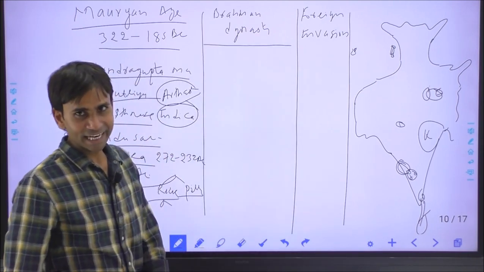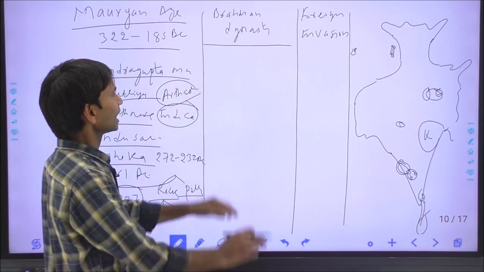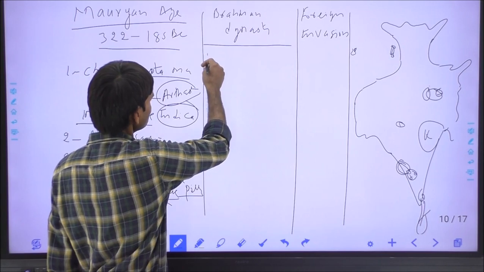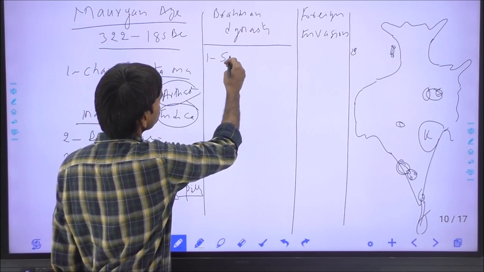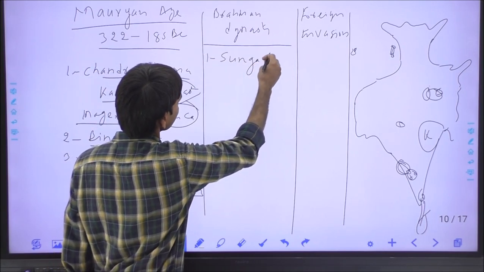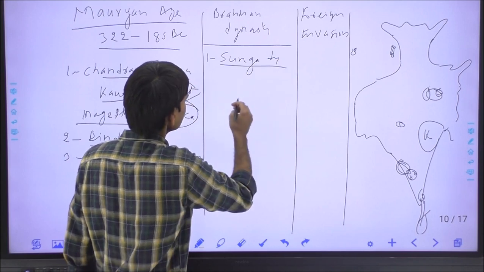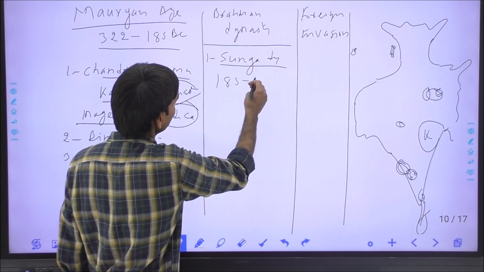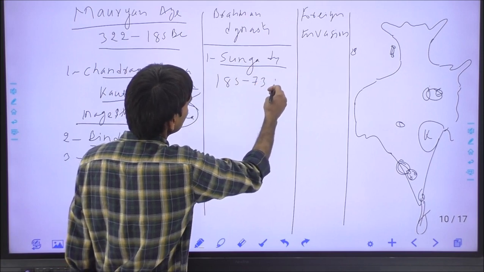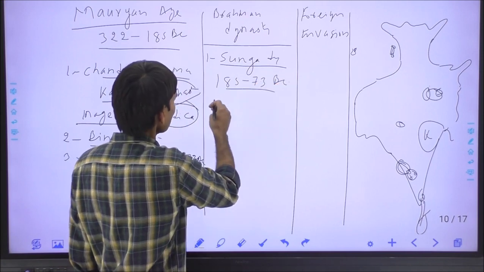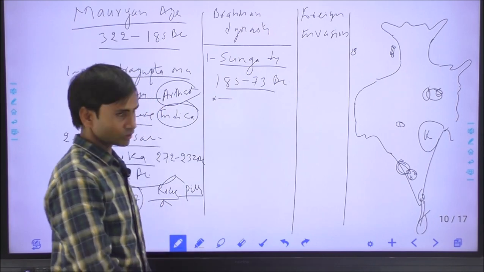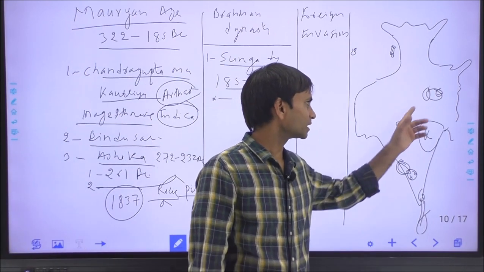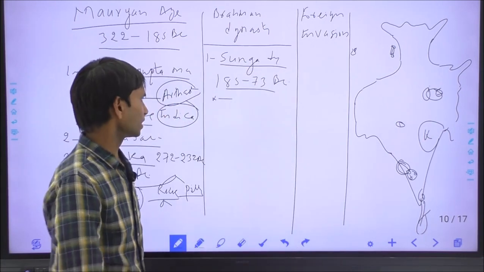After the Mauryan age, 3 Brahmanical dynasties ruled over Magadha or India. The first Brahmanical dynasty was the Sunga dynasty, Sunga Vansh, and they ruled from 185 to 73 BC. Pushyamitra Sunga was the founder of the Sunga dynasty, and they made their capital Vidisha in Madhya Pradesh apart from Pataliputra.